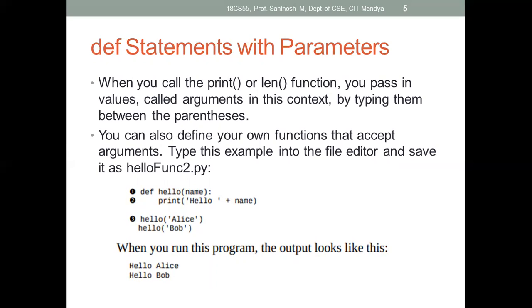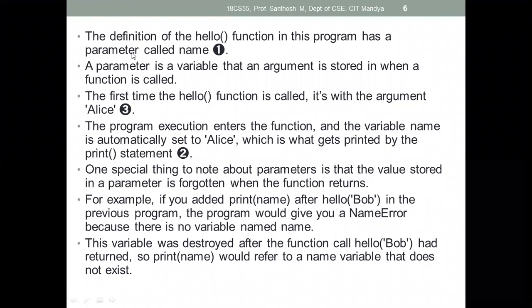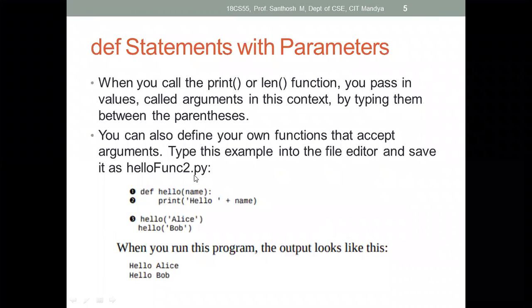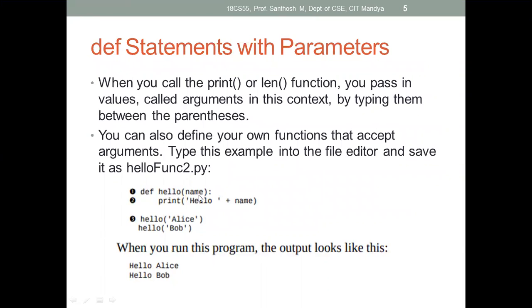So to pass parameters to a function. Okay, see here in this slide. What I explained now, along with that example, the same thing they have explained here. The definition of the hello function in the program has a parameter called name. So here they declare a parameter called name. For this parameter we have to pass arguments. A parameter is a variable that an argument is stored in when a function is called. So when a function is called, that argument value is stored in this parameter. The first time the hello function is called, it's with the argument Alice. So here this one is the argument, this one is the parameter. So parameters you need to pass.